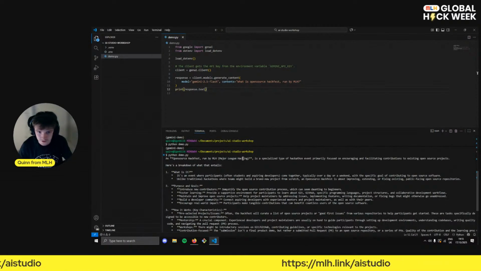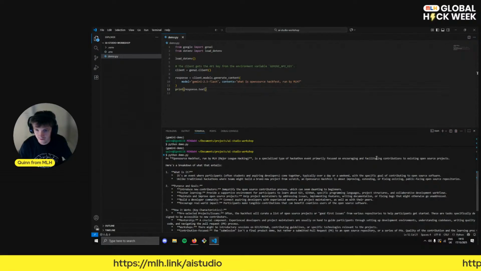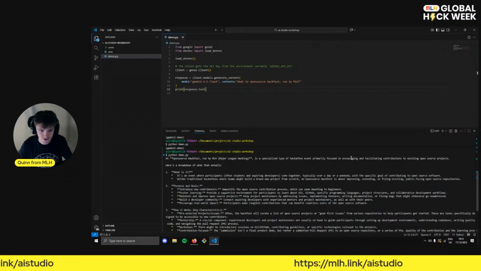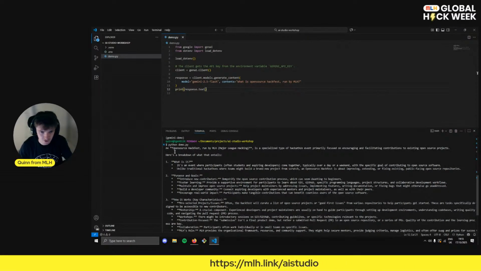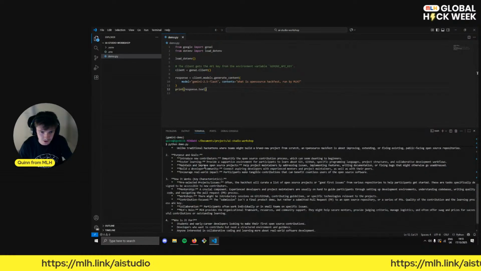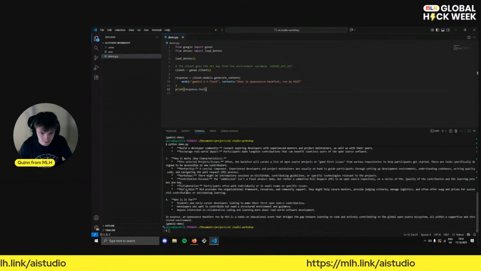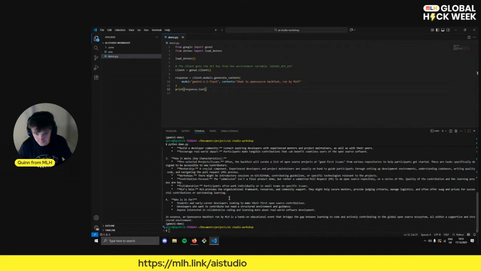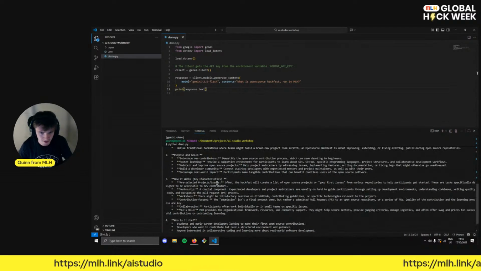Open source Hackfest run by MLH, Major League Hacking, is a specialized type of hackathon event primarily focused on encouraging and facilitating contributions to existing open source projects. Wow, quite a mouthful. And then it's got a huge breakdown on what it is, purpose and goals, who is it for. Interesting, interesting. Well, this is all great. This seems relatively accurate.